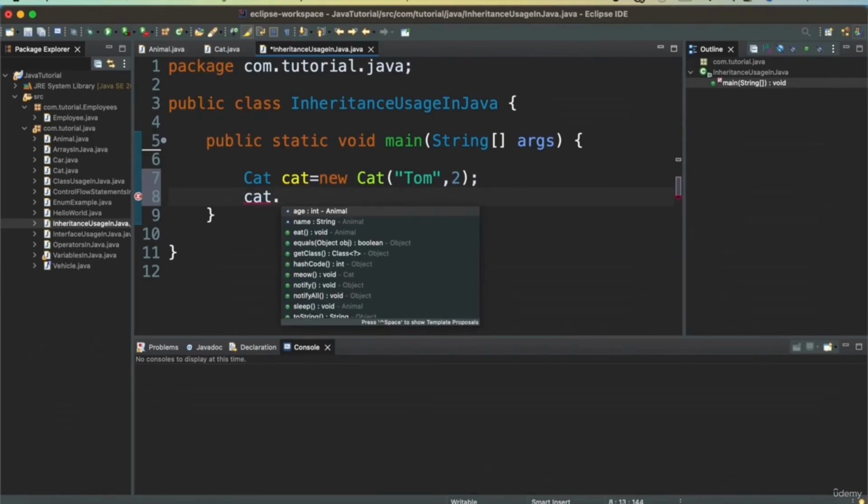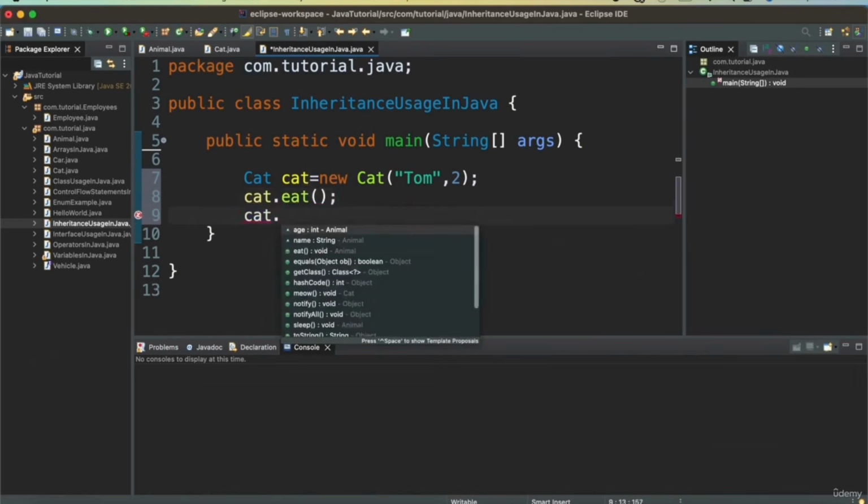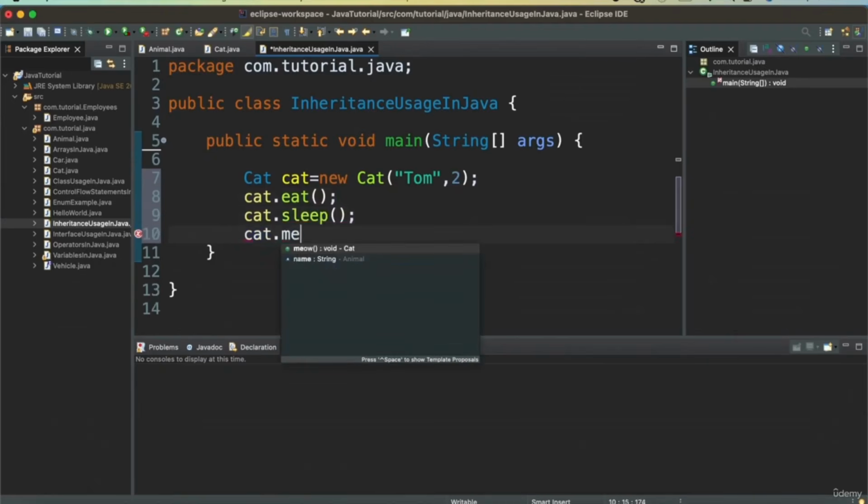So let's call the superclass methods first, which is eat, and then we can call sleep, and then we can call the new method, which is defined only in the subclass.